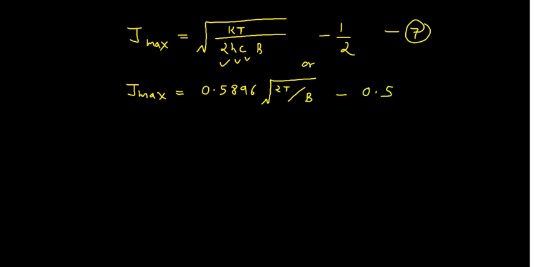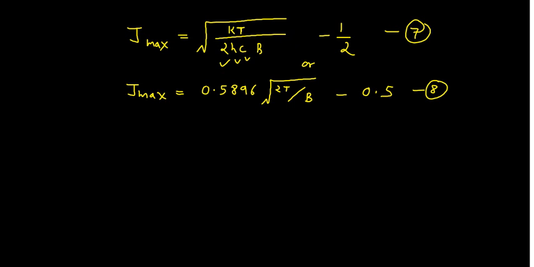It doesn't matter whether you use expression 7 or expression 6, both will give you the same result. We arrived at this expression simply by putting in the values of k, h, c and T. So this J max is very important.